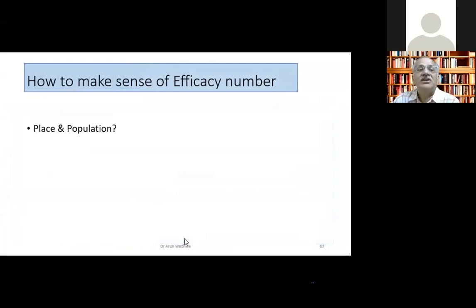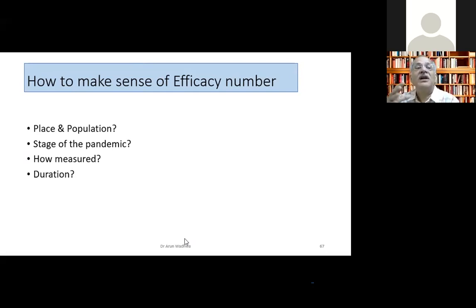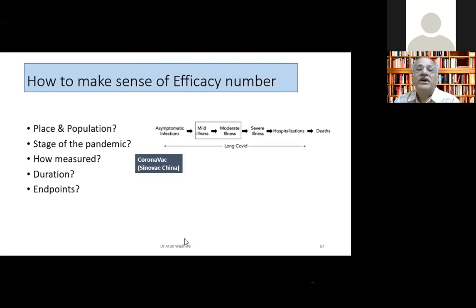When you make sense of the efficacy number, like I told you, it depends on the place, on the population, and the stage of the pandemic, rising phase, groundwork phase. How was it measured? There are 2 ways. You can have point efficacy with a confidence interval, a period efficacy, the duration of the study. What were the endpoints? Suppose we take a vaccine example like CoronaVac. If you have mild illness, you have 50% efficacy, moderate illness 65%, severe it becomes 78%, hospitalization and death 100%.